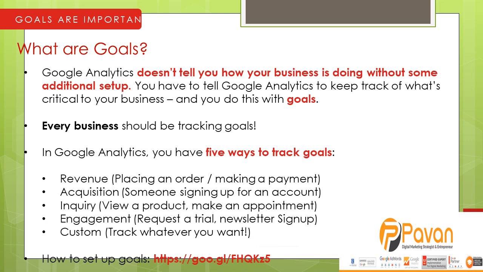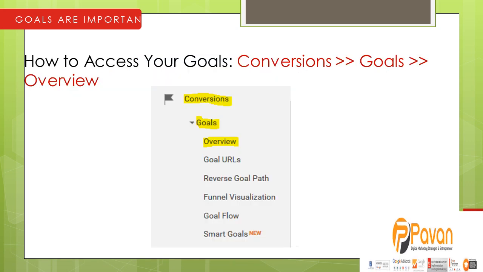That is, number one is revenue, number two is acquisition, number three is inquiry, number four is engagement, and number five is custom. In the custom you can set up things like time of the user, average visit, and video view. Likewise, there are lots of customs you can set up. So setting goals is very important in Google Analytics, and it mainly gives you analysis of the visitors.